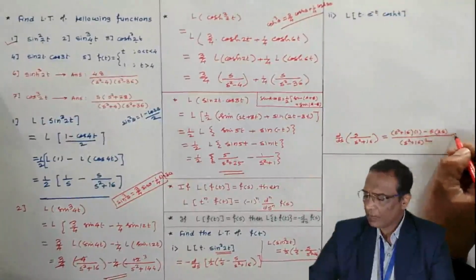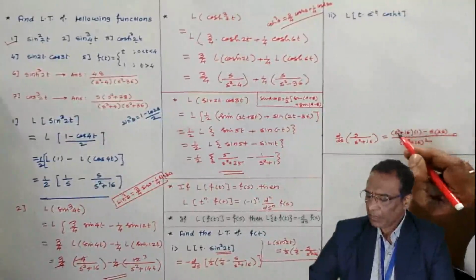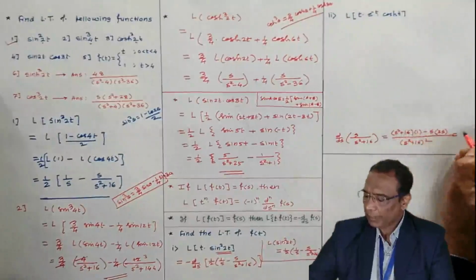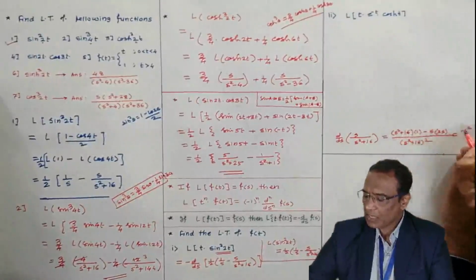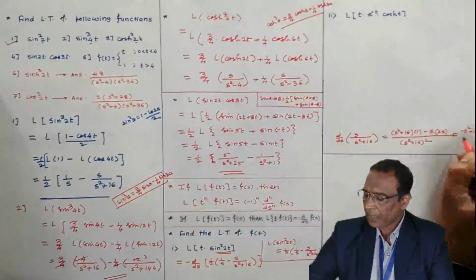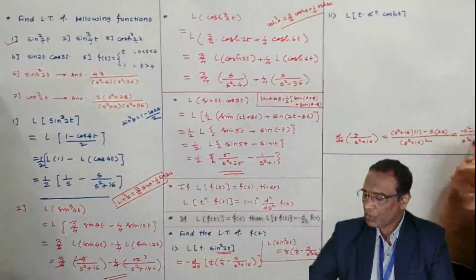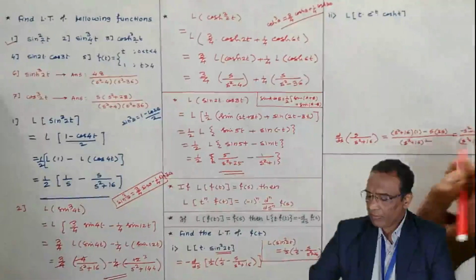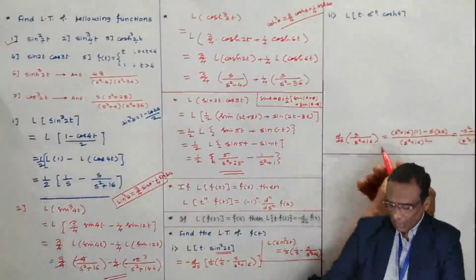In this way we use the quotient rule. Now s square minus 2s square is minus s square, 16 is as it is, over s square plus 16 whole square. This is the derivative of s by s square plus 16.